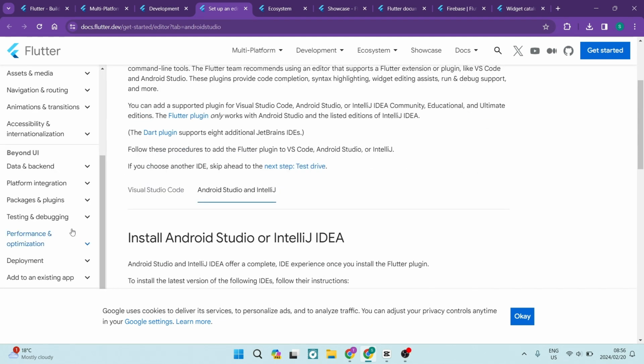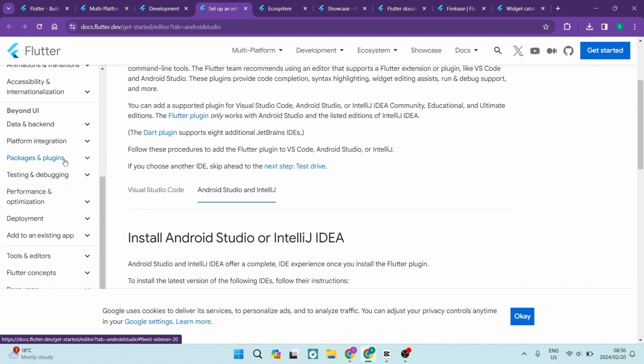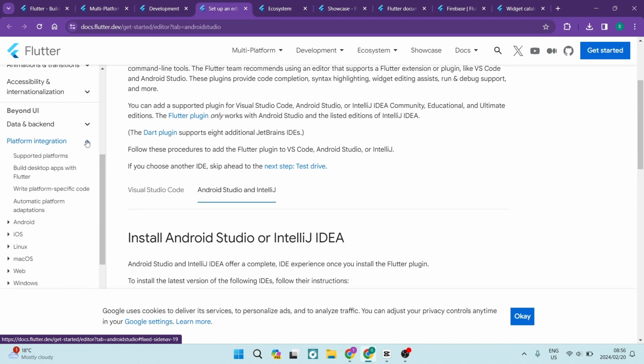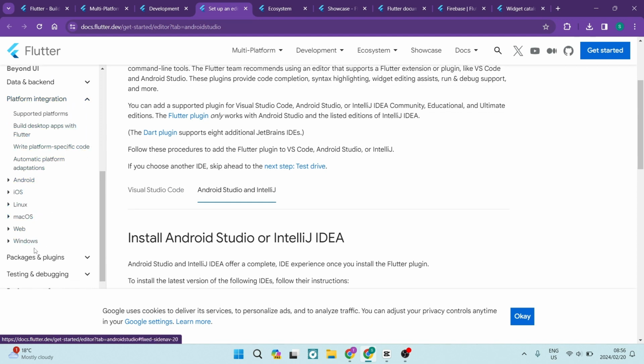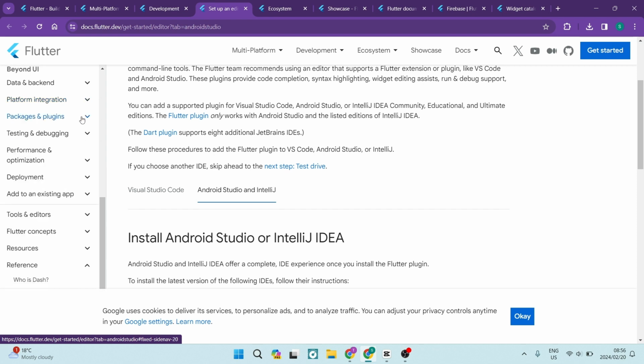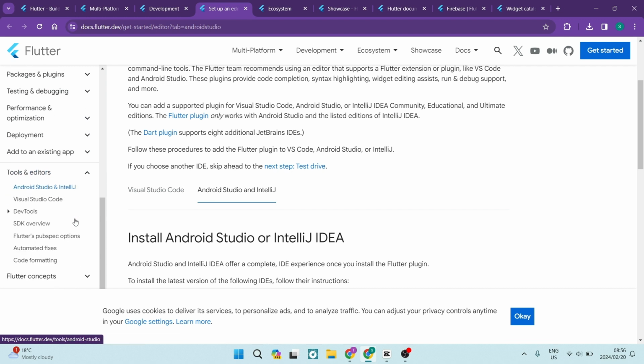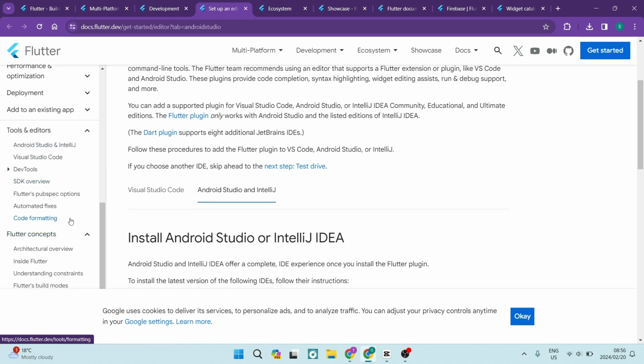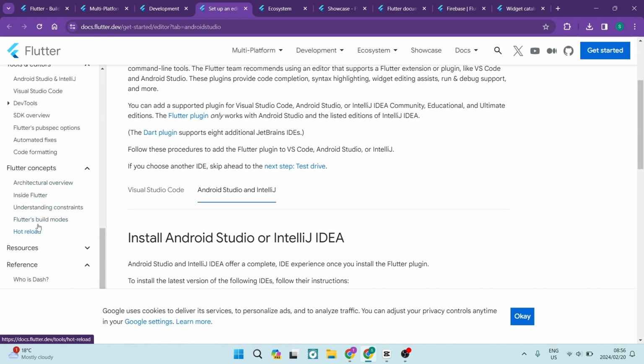Flutter doesn't come without any disadvantages. Let us have a look at some of those disadvantages. Flutter uses a different approach to app development than the native platforms. You have to learn a new programming language, which is Dart, and a new paradigm, which is declarative and reactive. You also have to learn how to use the Flutter framework and the tools, which may take some time and effort.